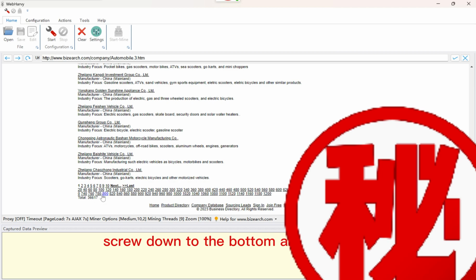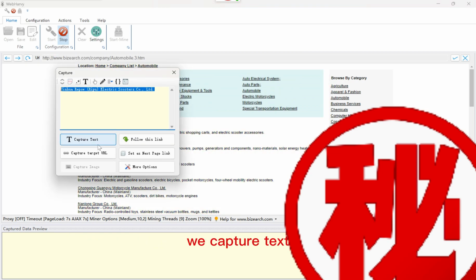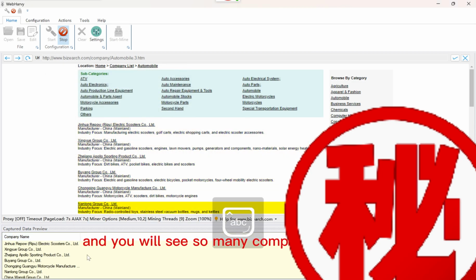Scroll down to the bottom and you will find so many companies, 36,617 companies. Okay, let's go. First, click start and then click company name. We capture text and name it as company name. And you will see so many company names, right?